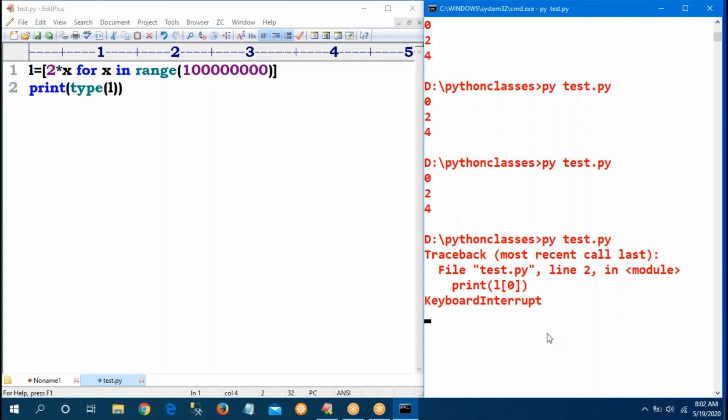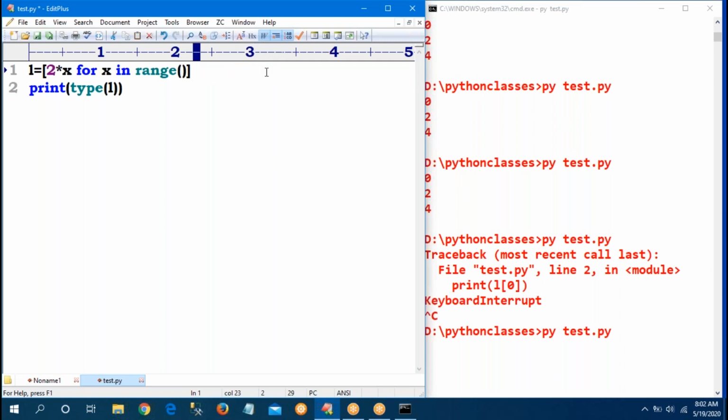See, I'm still not getting it in the command prompt. Oh, done, fine. Now see, py test.py. So the type is list only because of the square brackets. I had given this many zeros.